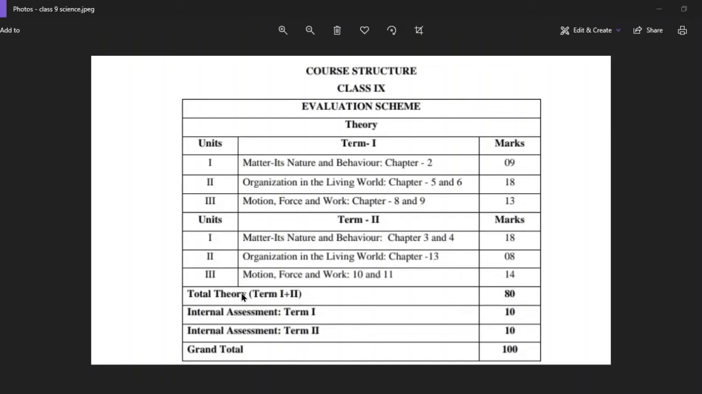So now total theory term 1 plus term 2, it is 80 marks. Internal assessment term 1 10 marks, internal assessment in term 2 you'll be getting 10 marks, so total is coming out to be 100. I think the syllabus is clear now. You can prepare well for your term 2 exam. So this is the syllabus for science for class 9 for the second term.